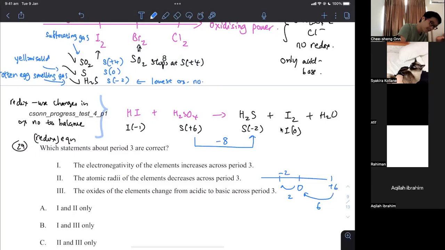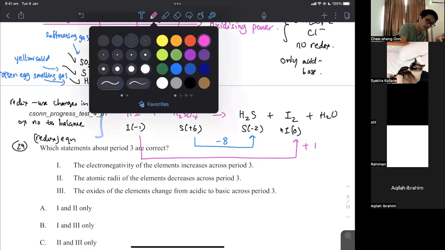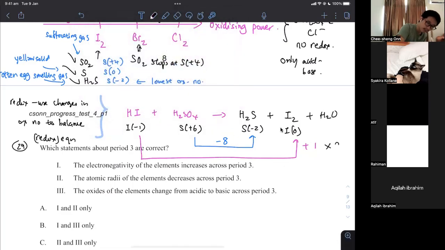This is -8. And then -1 going to 0 is +1. Use changes in oxidation number. When you do half equations, you have to get the electrons to cancel out. This is the same thing. You have to do lowest common multiple, primary school mathematics. The -8 has to be multiplied by 8. If you multiply the sulfur one by 1, the iodide must be 8 of them, so it must have 8 HI.